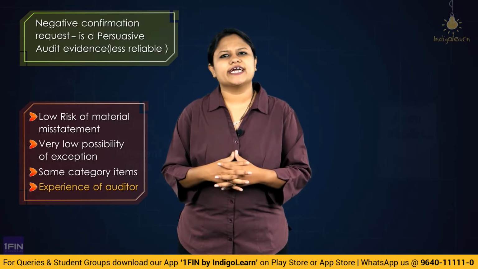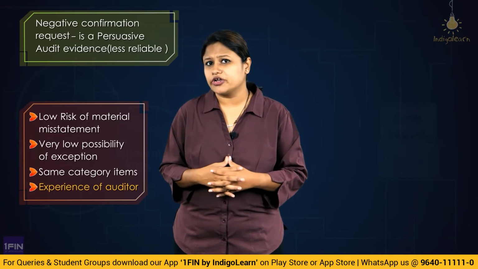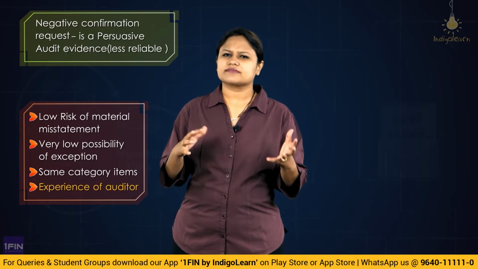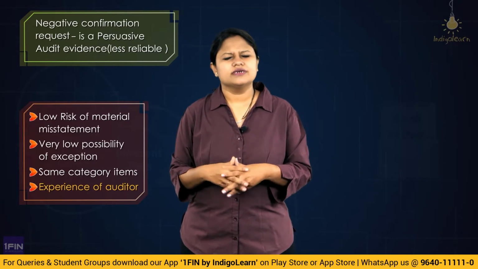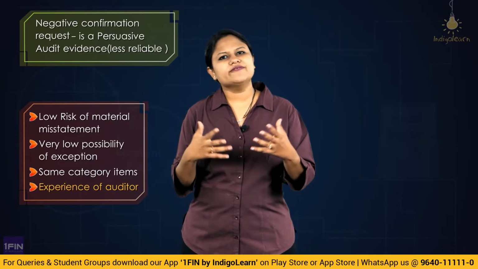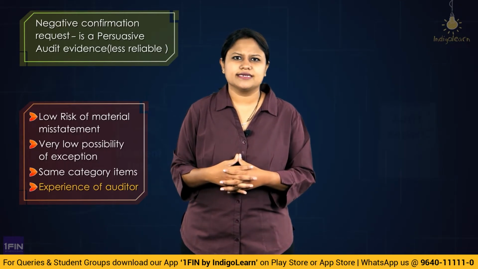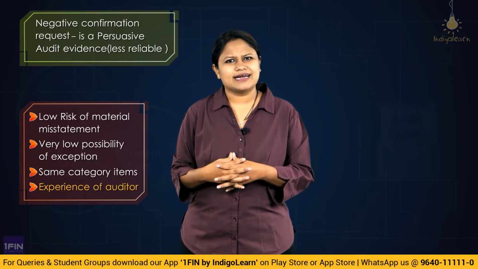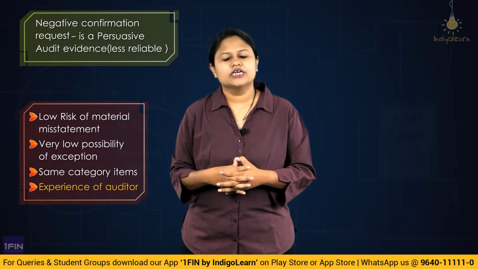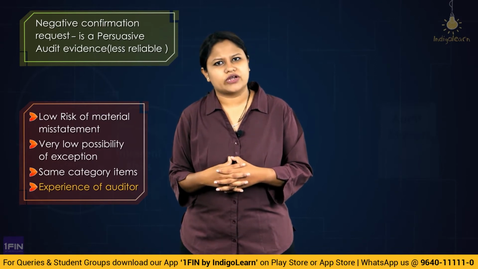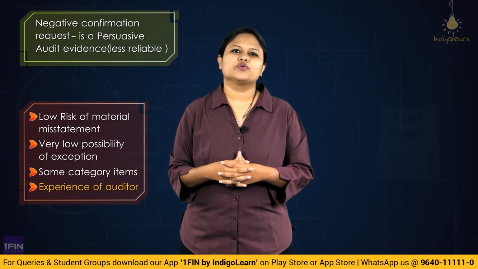So there has not been any kind of incidents where the auditor has a reason to believe that the third party would not reply, because always the third party has replied. And last one would be the nature of the population. That means if all the items in the population that we are going to check are having similar characteristics, they are homogeneous in nature, then in that case, obtaining positive confirmation from all of them would be a waste of time. So in that case, we would go in for what? Negative confirmation. Even if we can get few replies, we will be in a position to come to a decision.